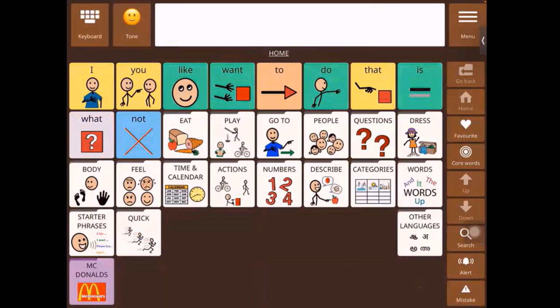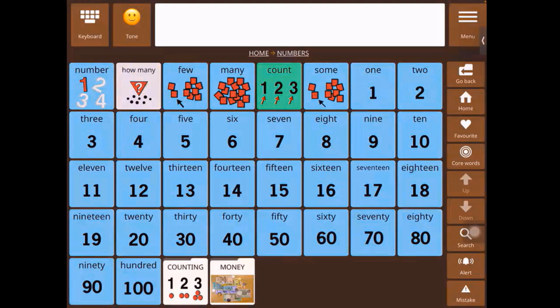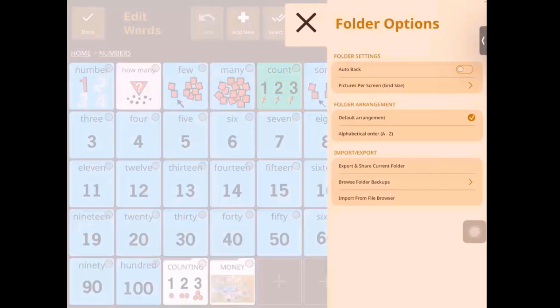Okay, so the last feature on the folder options that I want to discuss with you is this feature called Autoback. So for this, I'm going to think of a sentence that I want to convey. So let's say I want to convey, I want two t-shirts, right? So this is a sentence that I want to say about specifying the quantity. Now for that, I'm going to go into this numbers folder, go into folder options and set up the numbers folder on Autoback. So I'm going to turn the Autoback on here. If you see Autoback.